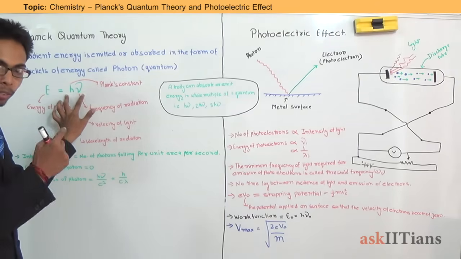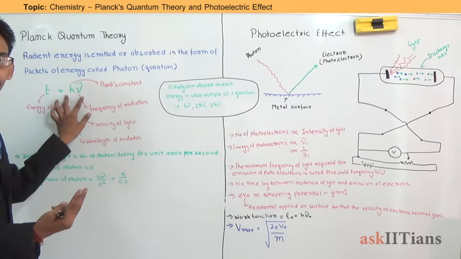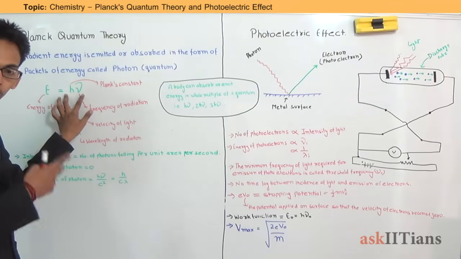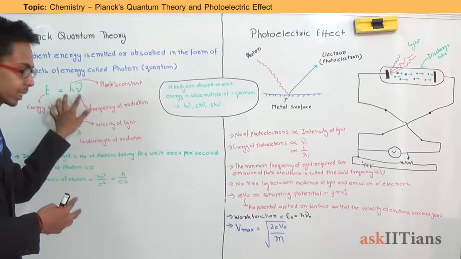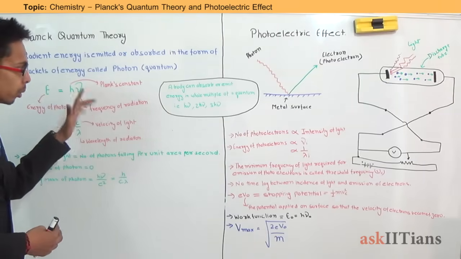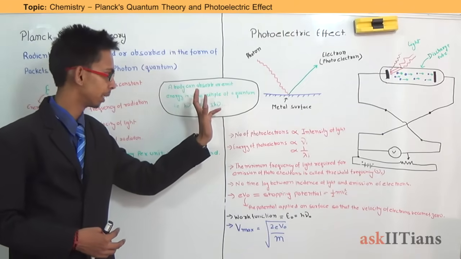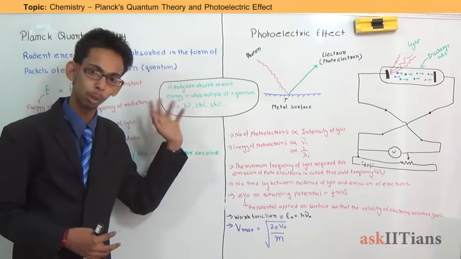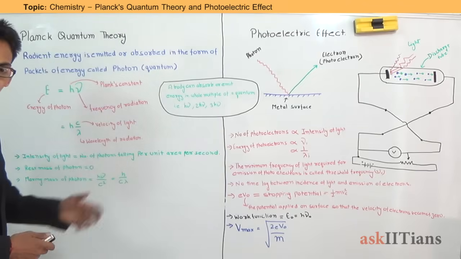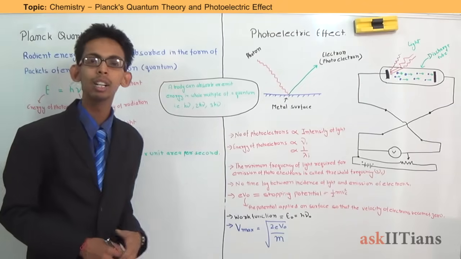If it absorbs one photon, its energy will be h mu. If it absorbs 2 photons, it will be 2h mu. If it absorbs 3 photons, it will be 3h mu. So a body can absorb or emit energy in whole multiples of quantums or photons, and this is known as quantization of energy.